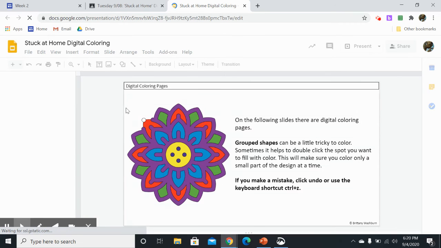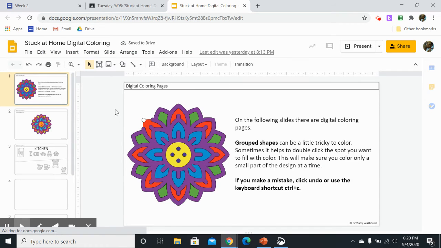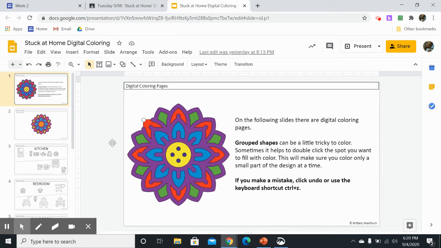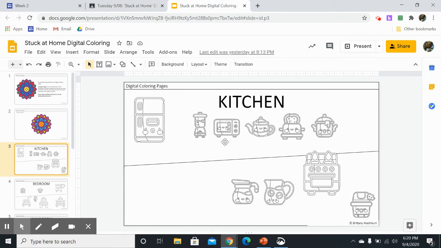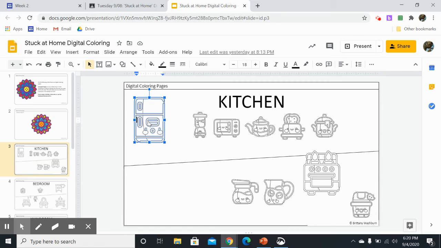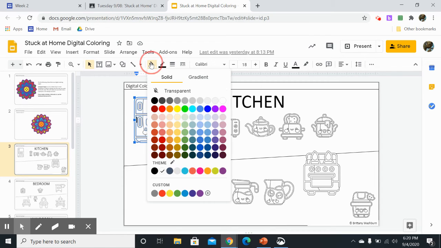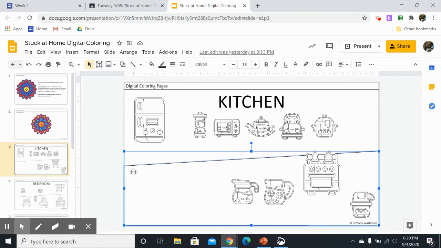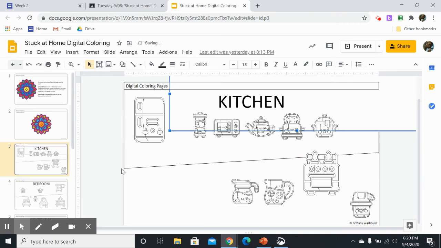And you guys are just going to be learning how to color joined objects in Google Slides. It's fun because there are instructions on the screen that you can read if you want to read the directions. But it's fun because you guys can choose to decorate these rooms however you want. So we're going to color each of the objects by using our paint tool. You can also paint the floor and the walls. So for example, this is the kitchen, so I can paint the floor, I can paint the walls, oops.